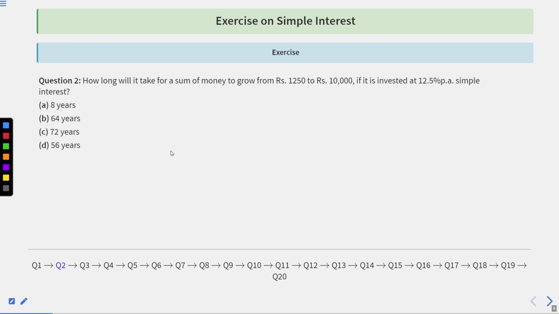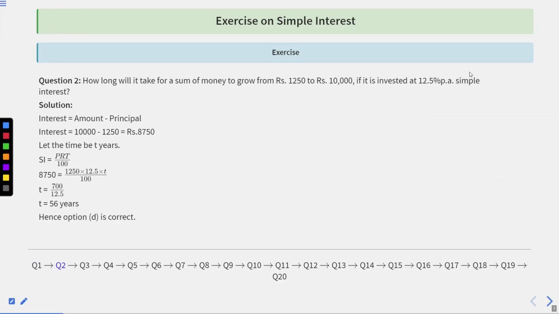How long will it take for a sum of money to grow from rupees 1250 to 10,000 if it was invested at 12.5% per annum simple interest? So let us have a look over the solution. The interest that we want to earn on our principal amount, that is 1250, is amount minus principal.